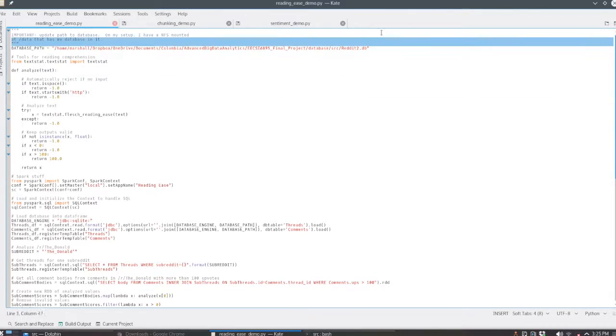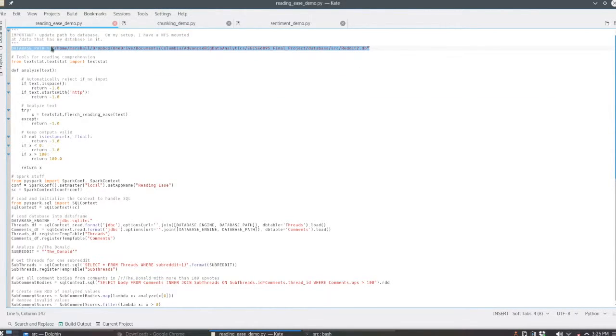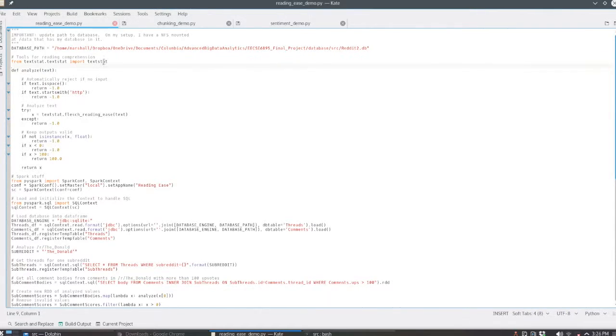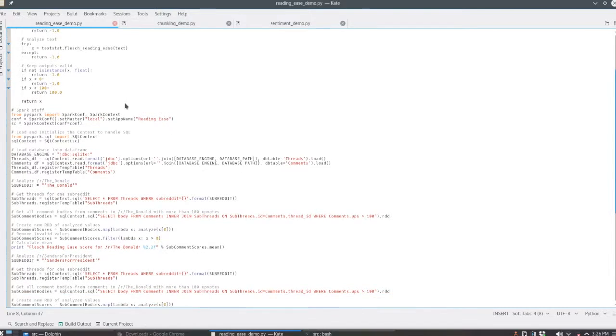Here you can see I've hard coded in the path to our database, and it will be combined down here with our database engine later on when we actually open up the database. Here you can see us importing the tools that we're going to need in order to actually analyze all of the text, and then we wrap the functions that we use to analyze the text in this function here that helps us reject some bad inputs.